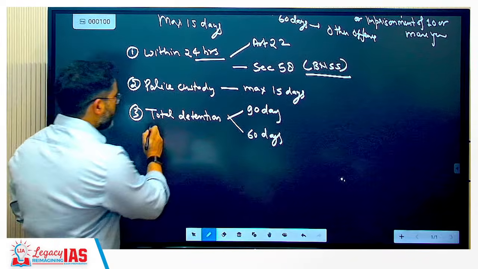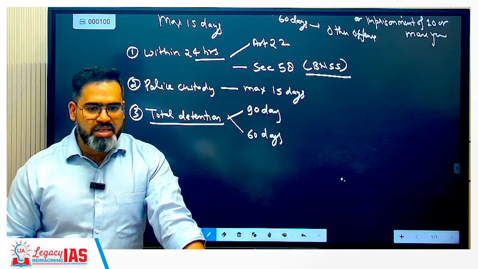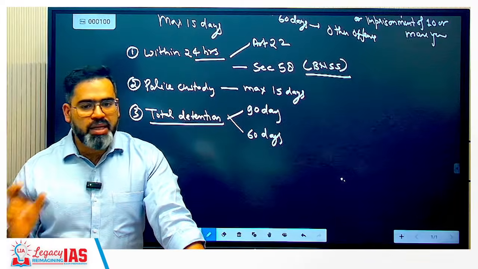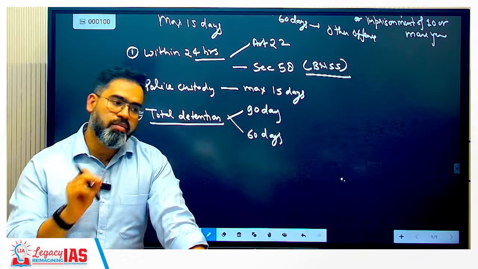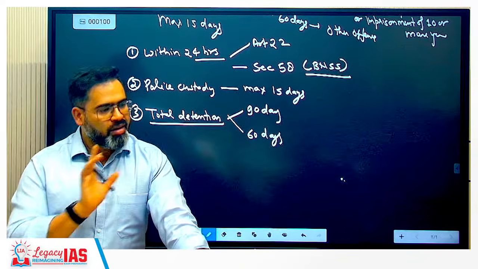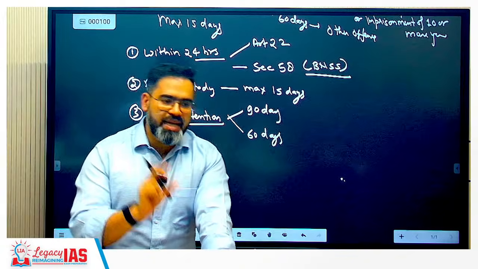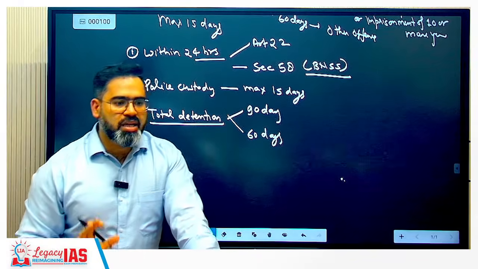So that is the reason we have written total detention up to 90 days for serious offenses and 60 days for other offenses. So in the 90 or 60 days we need to add police custody time also. Understood this? So for example, if he was under police custody 10 days, then he cannot be more than 80 days in judicial custody. Clear?